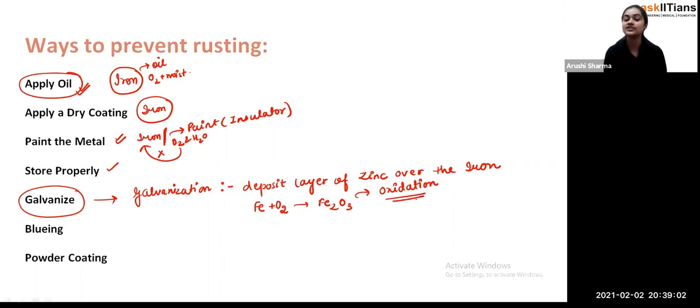See, what's the oxidation process, student? Whenever there is addition of oxygen taking place with any substance, we call it the oxidation process. That means you can say, student, that the rusting of iron is a kind of oxidation of the iron. To prevent that oxidation of the iron, student, we can use zinc.